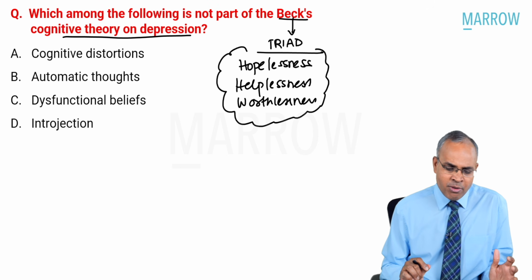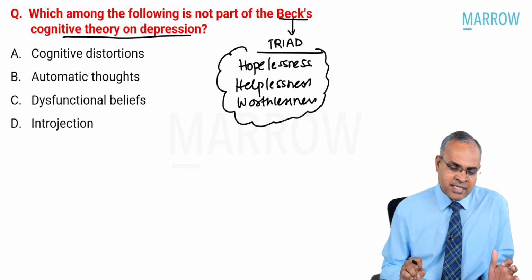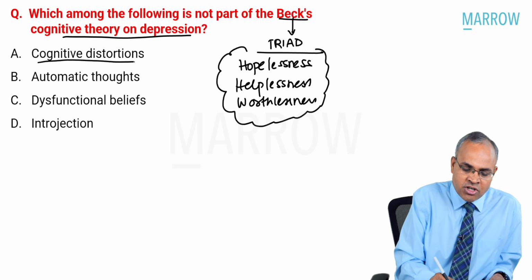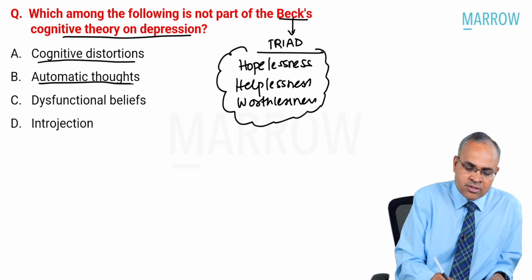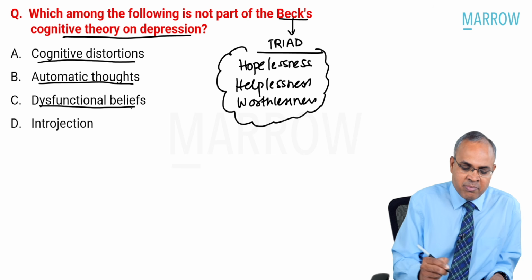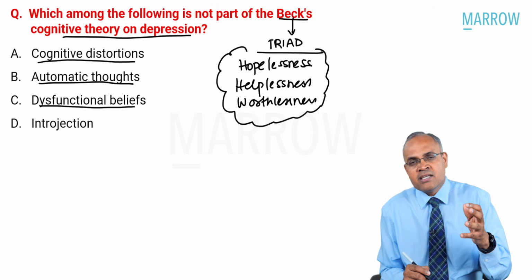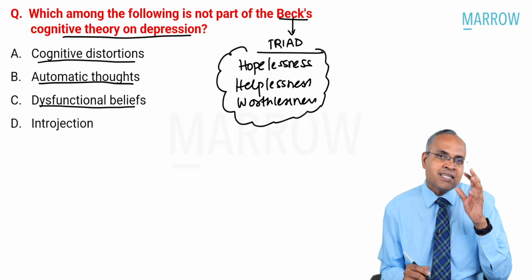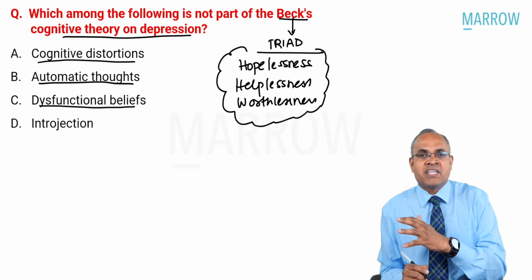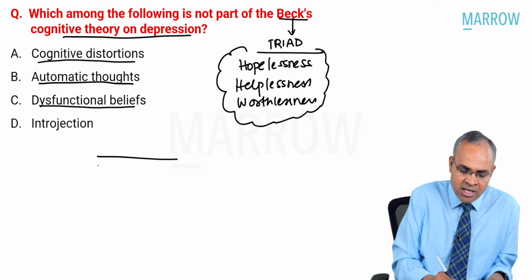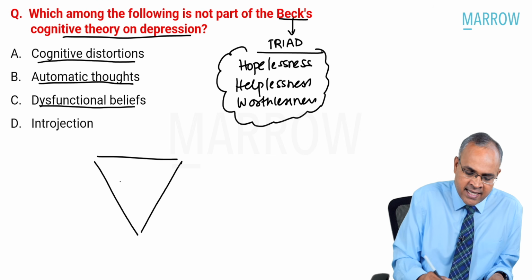So what do you mean by this question? Here, if you read, the choices given are cognitive distortions, automatic thoughts, dysfunctional beliefs. Now, if you listened to the videos carefully, or the psychiatry class, we would have discussed cognitive behavior therapy. In cognitive behavior therapy, what are we talking about? We are talking about something called the CBT triangle.